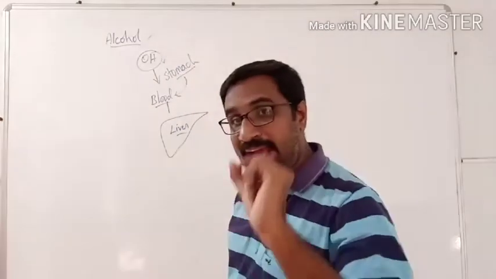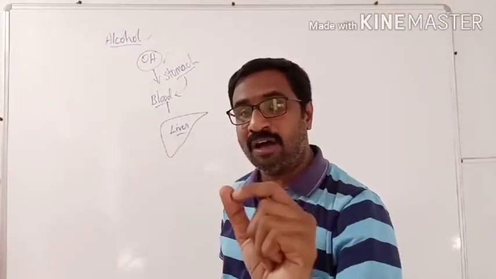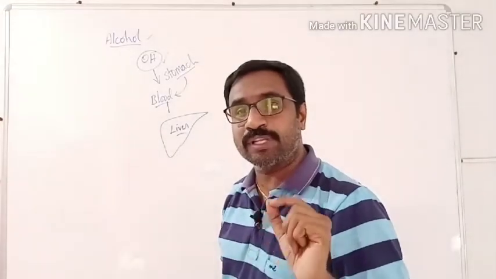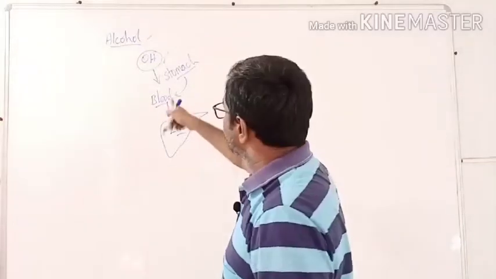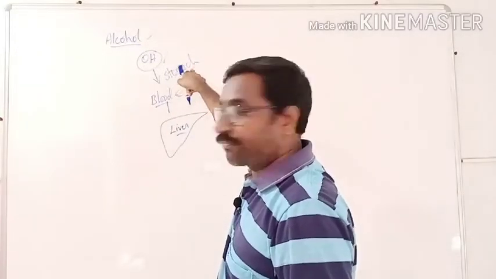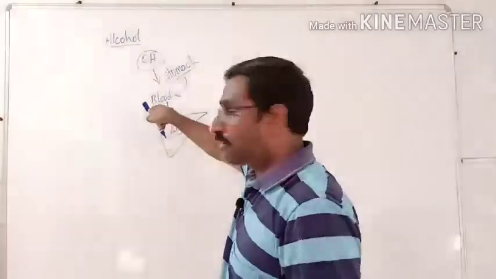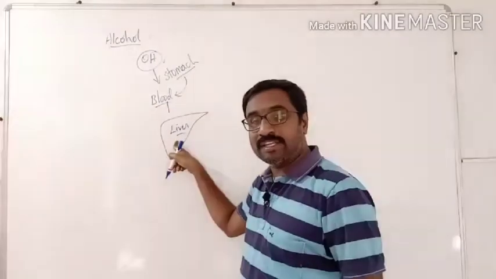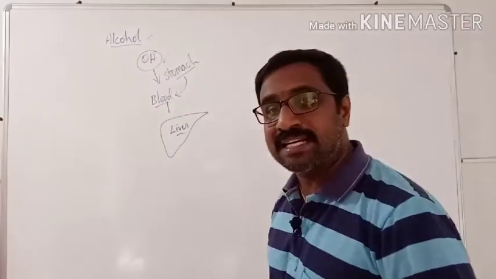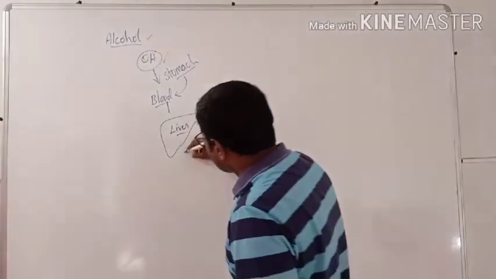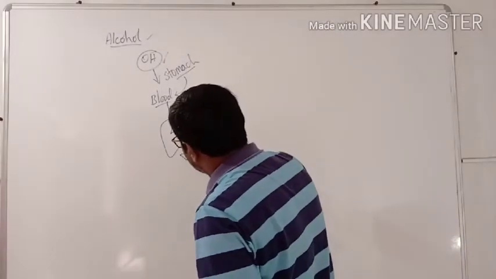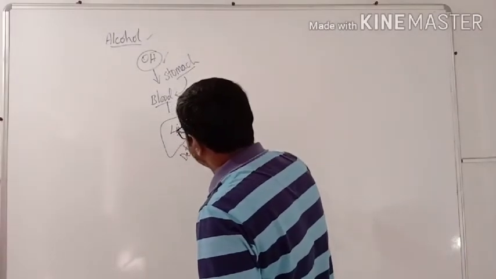From the blood, it goes to the very important organ called the liver, where it undergoes a process called detoxification.